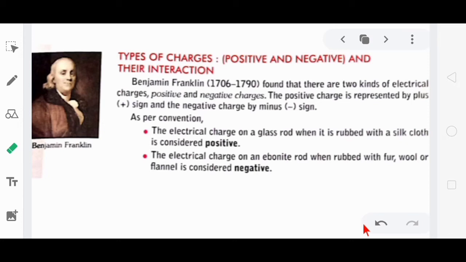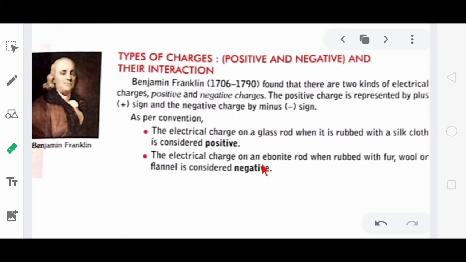Students, in physics, usually you will get some conventions, consideration of charges, positive or negative. And why does it happen? Let's understand. Benjamin Franklin found that there are two kinds of electrical charges. First is positive charge and second is negative charge. And the positive charge is represented by plus sign and negative charge by minus sign.